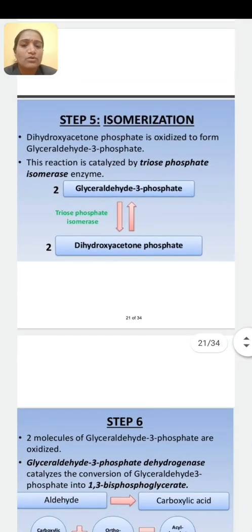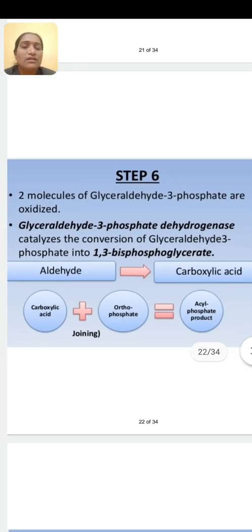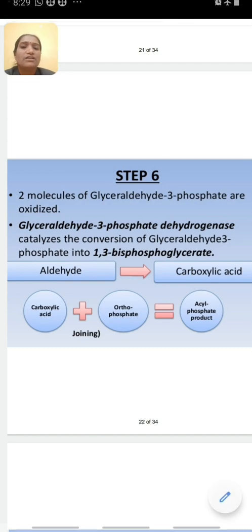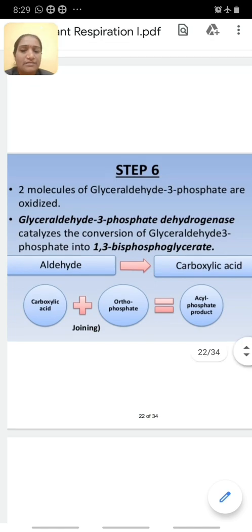Okay, then sixth step, it is from the payoff phase, and up to the 5th these are from the preparatory phase. Okay, then we start with the payoff phase. 2 molecules of glyceraldehyde 3-phosphate are oxidized, and there is conversion into 1,3-biphosphoglycerate. Aldehyde is converted into carboxylic acid.